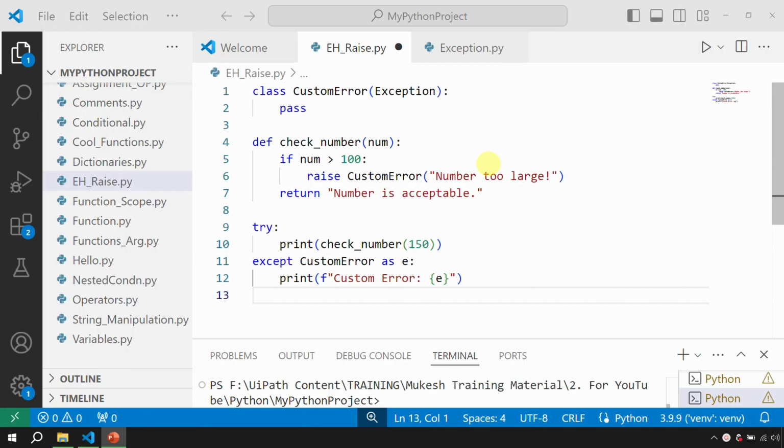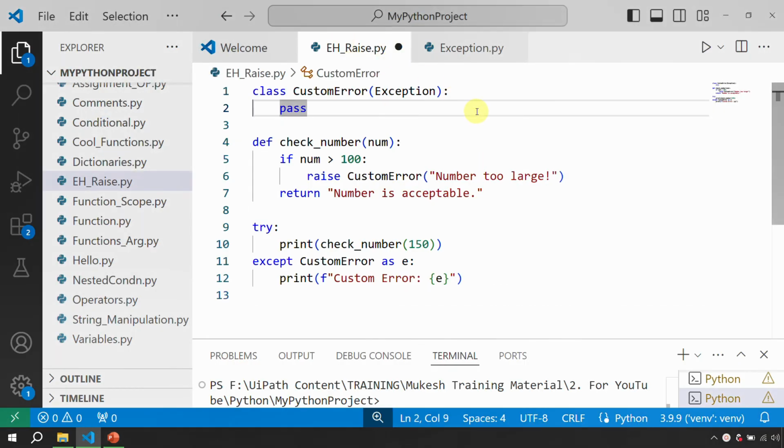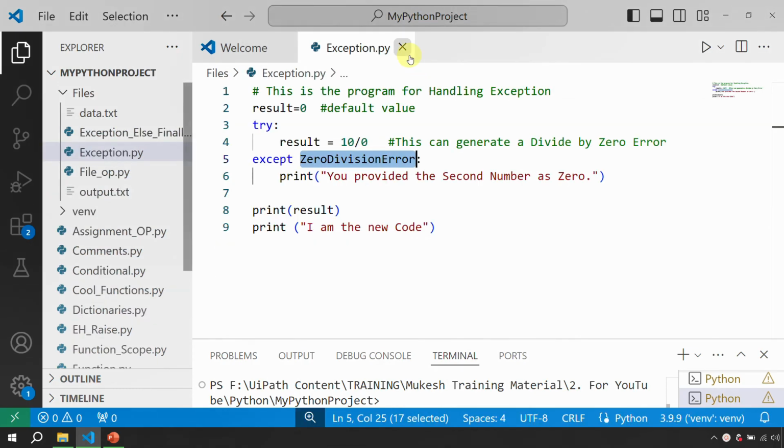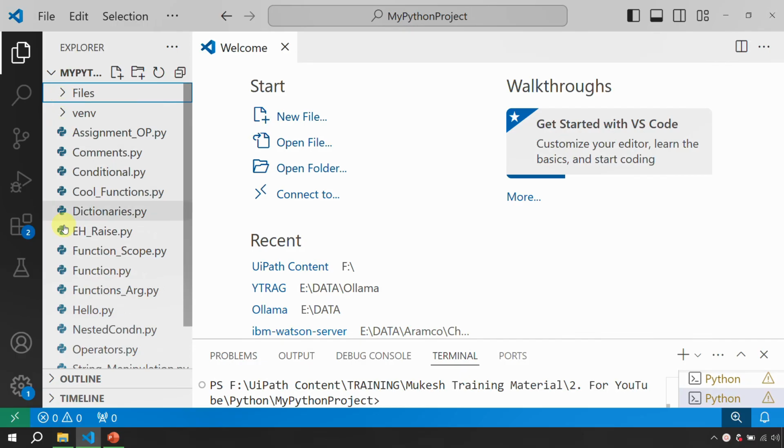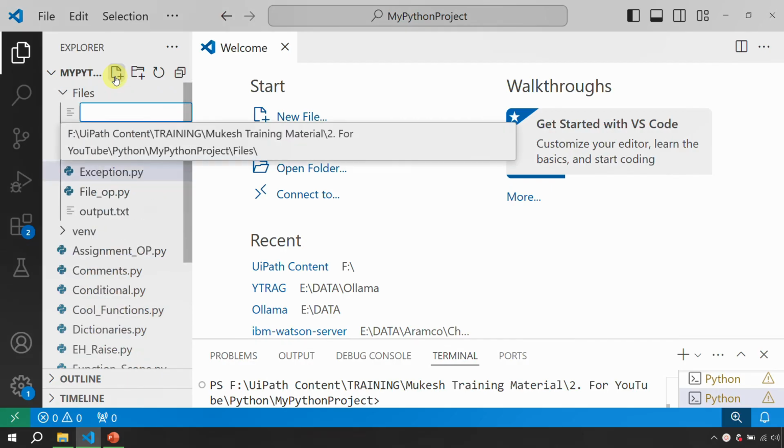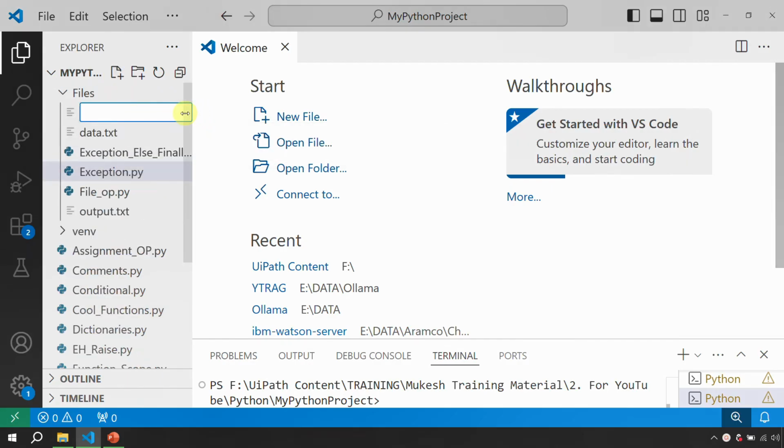Okay, so back to my VS Code, and this is the same program which we have been using, the same solution, right? So I'll just close this. Exceptions we have already discussed, right? And this is the same project, guys, where we have been doing all of this stuff. So first things first, I'll go here and create a new file. Okay, and let's start by creating a first module, right?